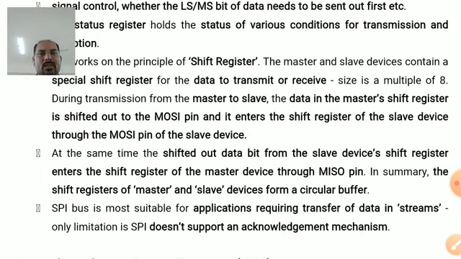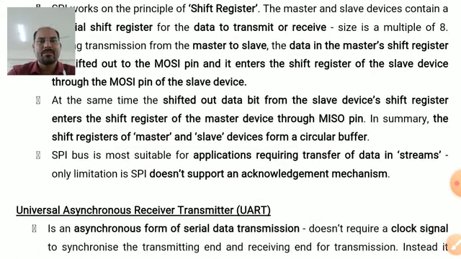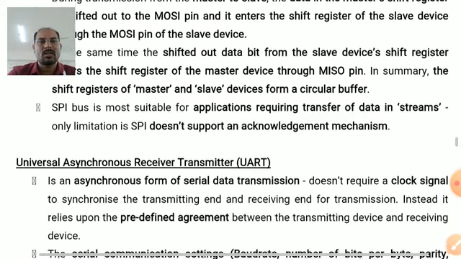It means that the shift registers of master and slave devices form a circular shift. The data which goes from the master enters the slave, and the data which goes from the slave enters the master's shift register. This type of serial communication bus is suitable for applications where data is transferred in streams. The limitation of this bus is that it does not support an acknowledgement mechanism.